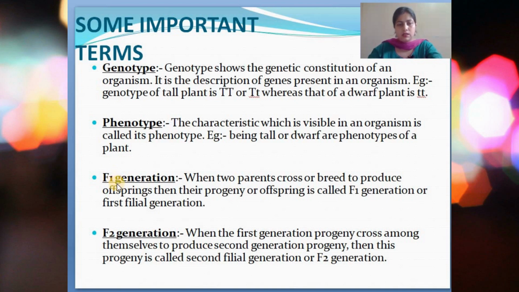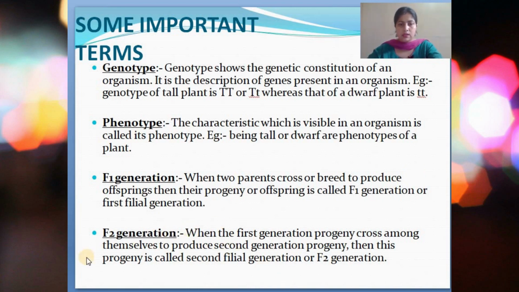So our next important term is F1 generation. When two parents cross or breed, after the breeding, the first generation of offsprings, that is the children, suppose when sexual reproduction is occurring between father and mother, so their children, the first generation, that is known as the F1 generation or first filial generation.